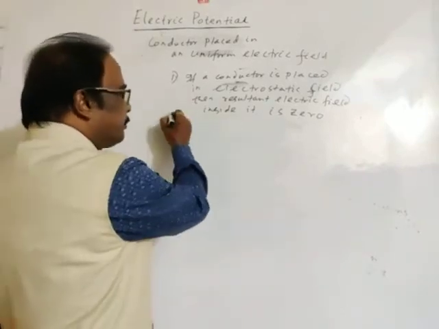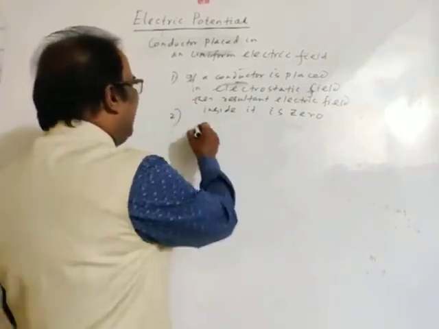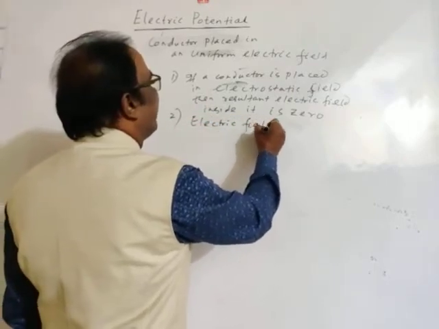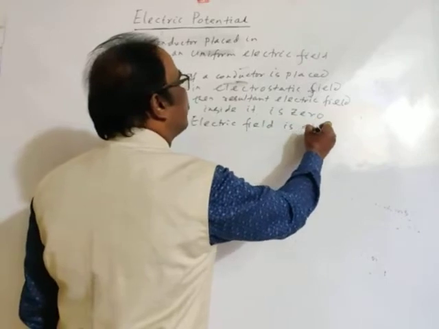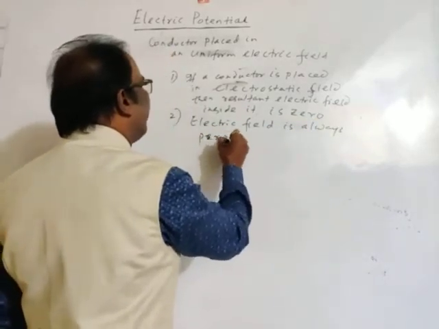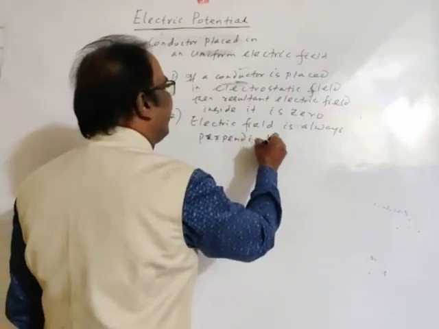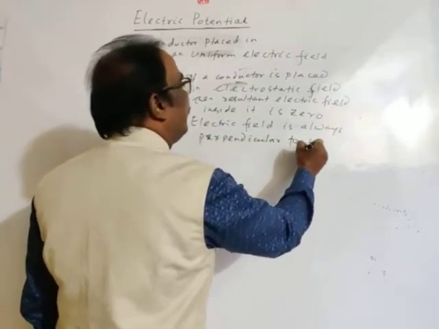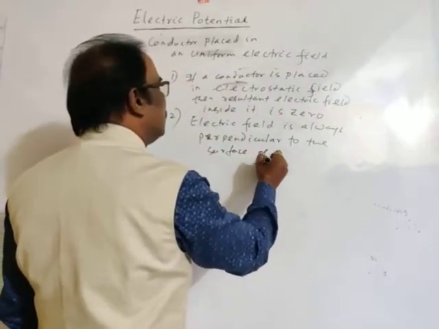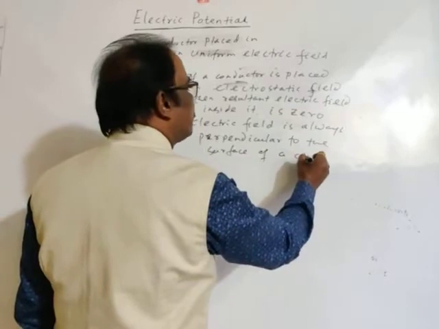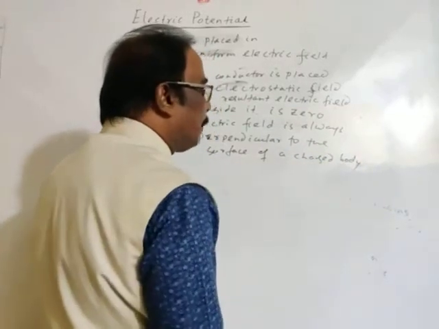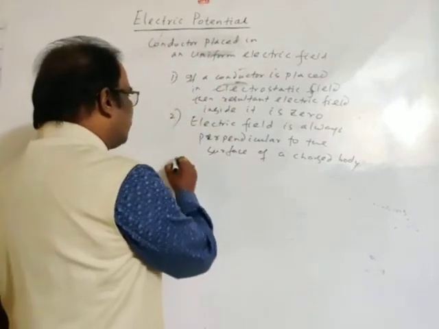Then some other points. Number two, electric field is always perpendicular to the surface of a charged body. Always perpendicular to the surface of a charged body.